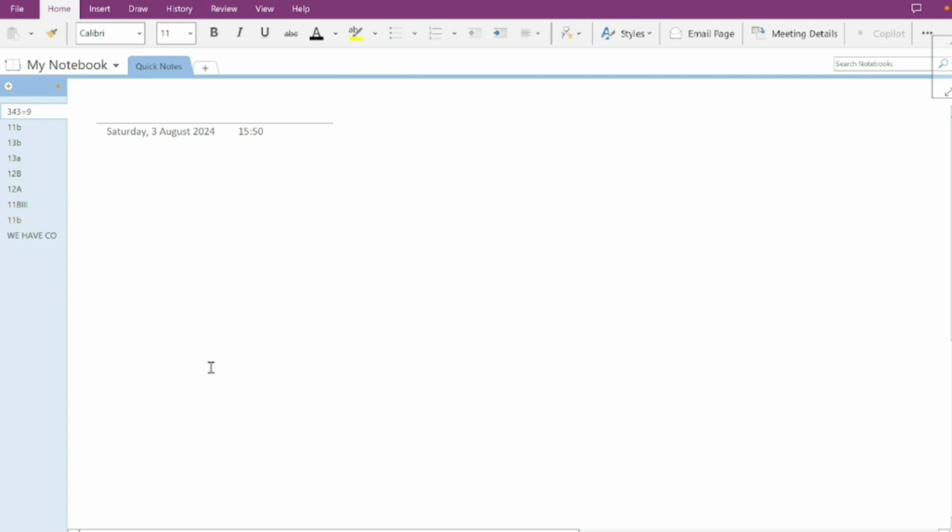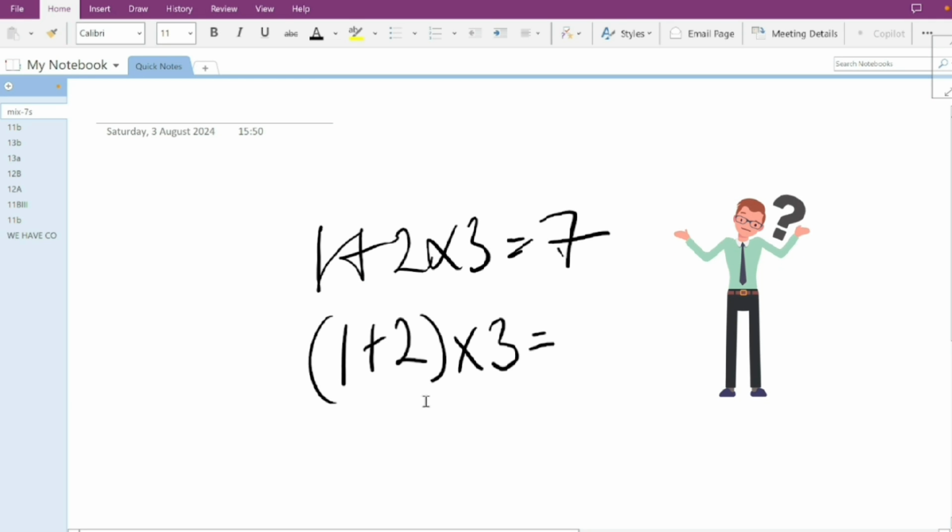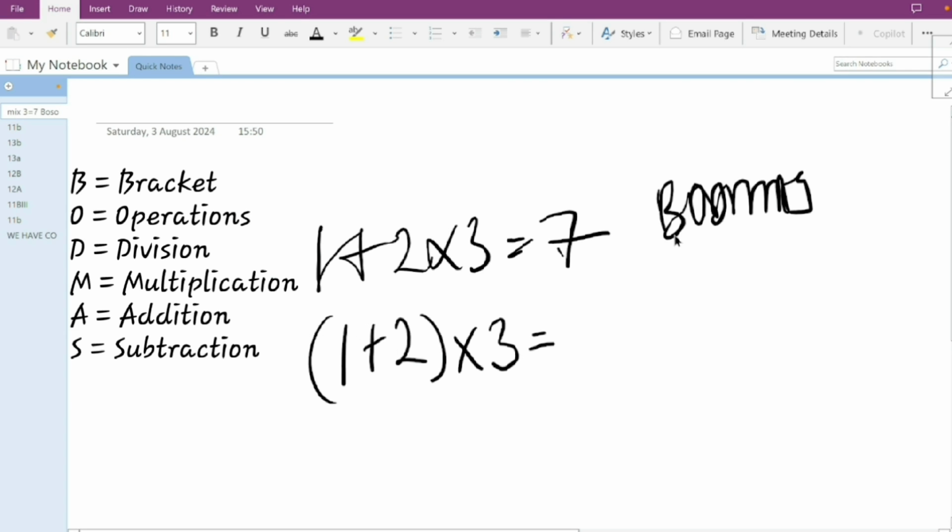Example 2. It is now established that 1 plus 2 times 3 is 7. What if you have the question in this format, (1 plus 2) times 3? Would it still be the same answer? Now you know there's a bracket here, and this bracket changes everything. You know in BODMAS we have bracket first before multiplication, then addition. Now this bracket means you have to do what is in the bracket first before you multiply.